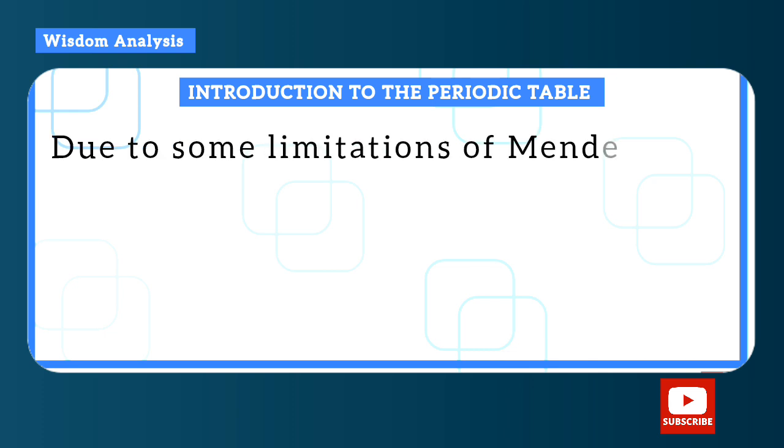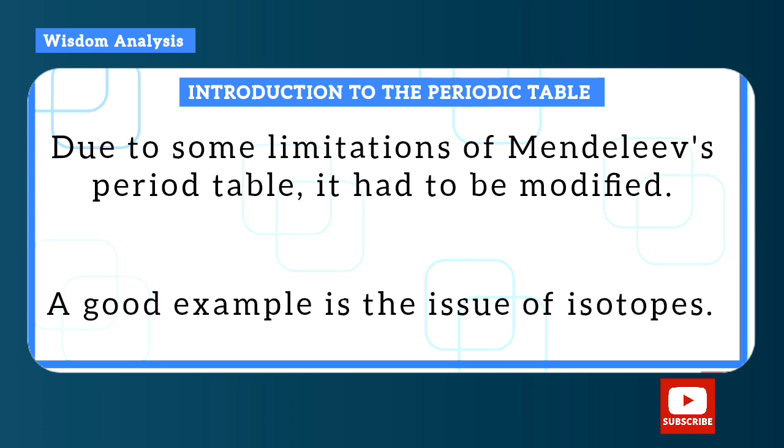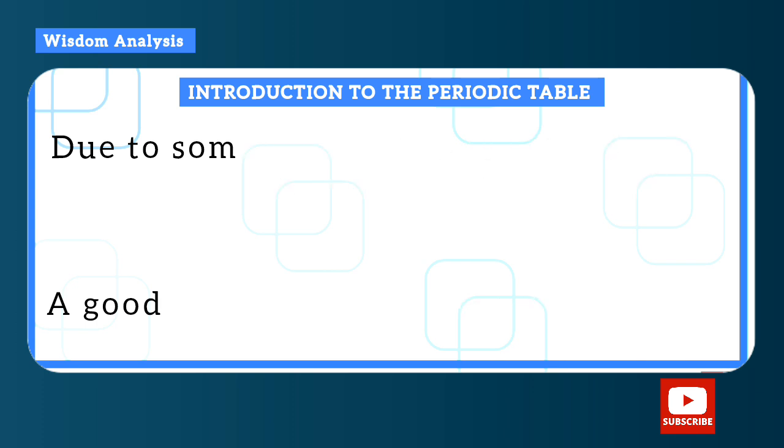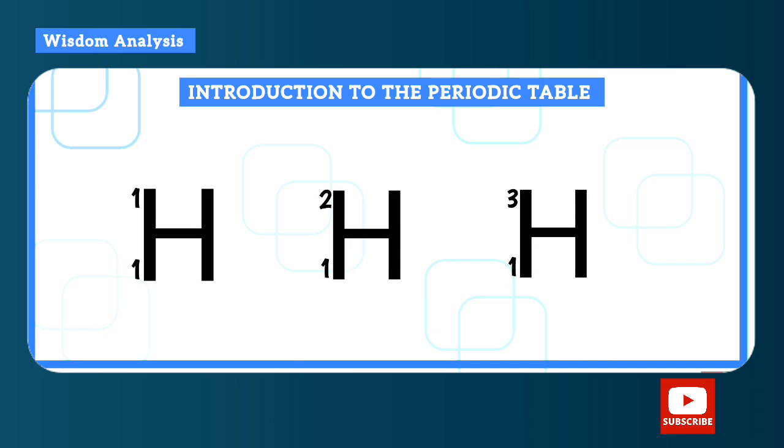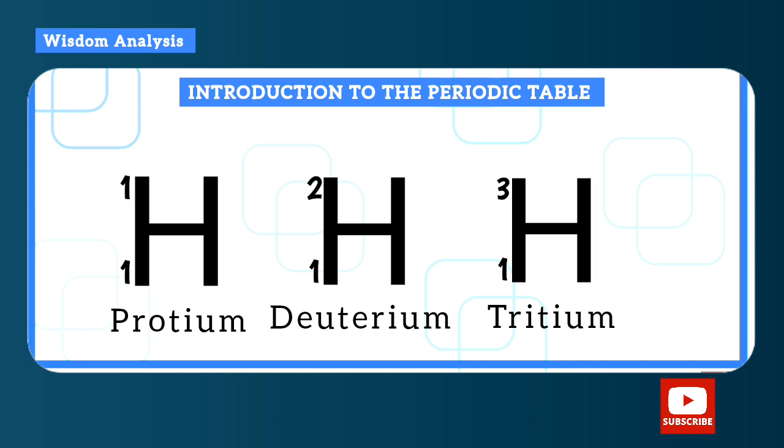Now, due to some limitations of Mendeleev's periodic table, it had to be modified. A good example is the issue of isotopes. Since it was based on increase of atomic masses, these three isotopes of hydrogen, protium, deuterium, and tritium, would be classified as different elements on the periodic table since they had different atomic masses. So to correct this, the atomic number was then used.